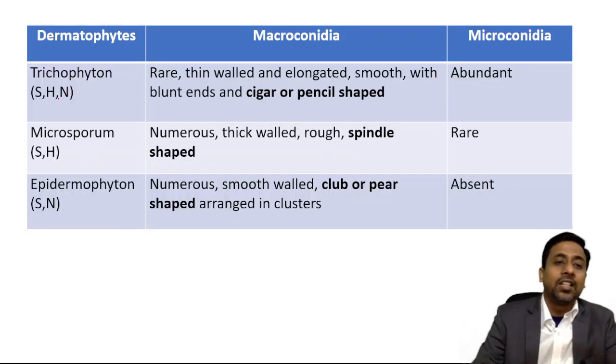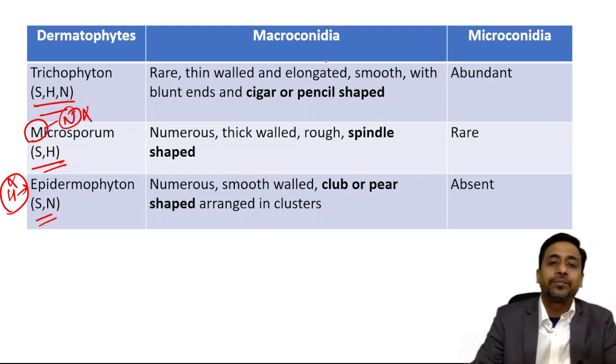Trichophyton infects all three structures, that is skin, hair and nail. Microsporum infects only skin and hair, and Epidermophyton only skin and nail. Remember it like this: M is closer to N, so it will not affect it. H is closer to E, so it will not affect it. The one that is closer, it does not affect. You can remember it like this.